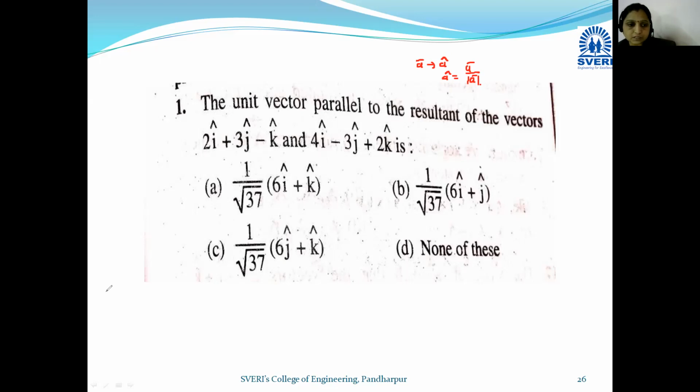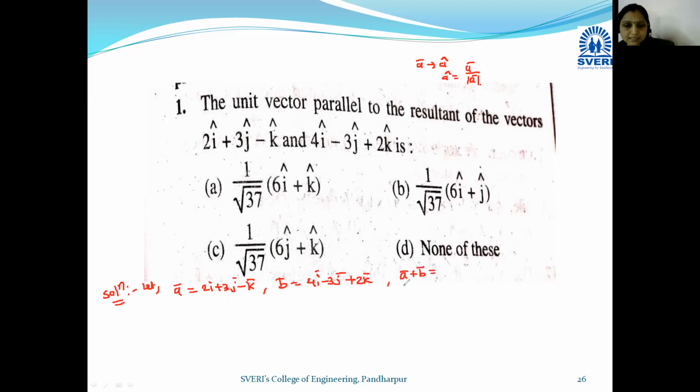So see the solution. Let the first vector be a bar equal to 2i plus 3j minus k, and let b bar be equal to 4i minus 3j plus 2k. These are the two vectors, and their resultant vector is a bar plus b bar.